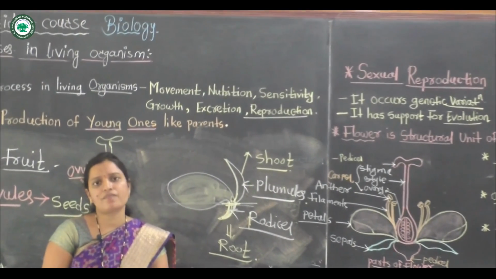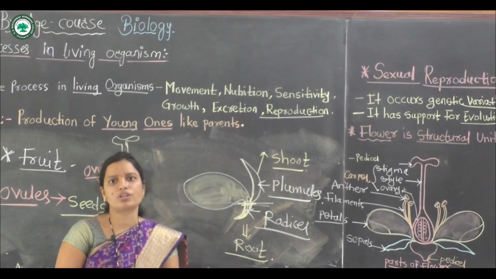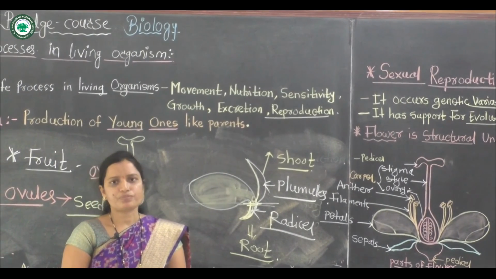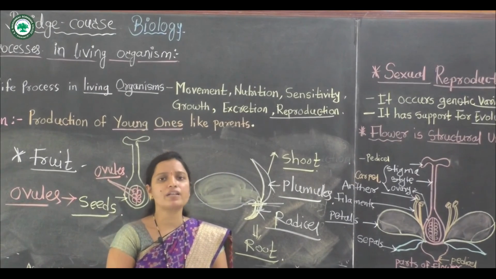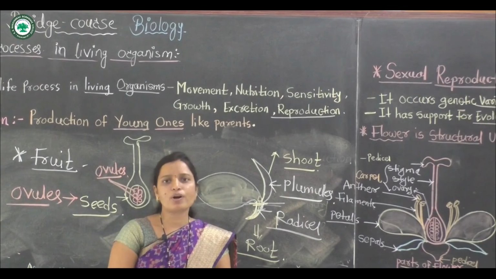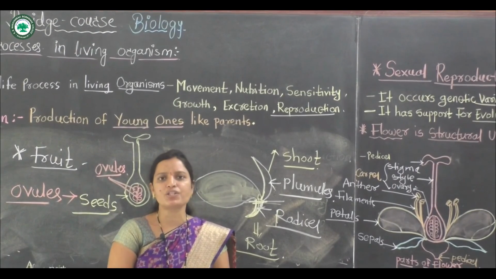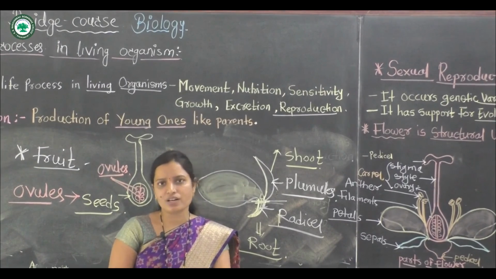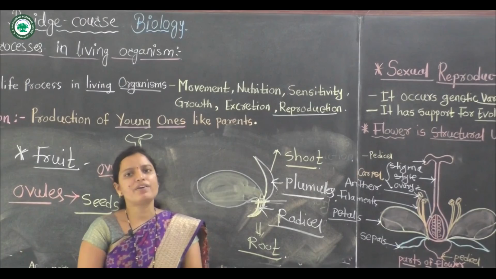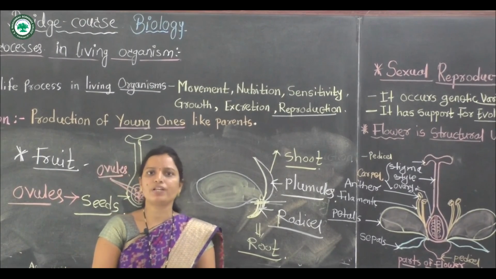In plants, the flower plays a very important role in sexual reproduction, and the flower has male and female whorls that are important for the reproduction process. Next, understand pollination. There is self pollination and cross pollination, and some biotic and abiotic agents are important for pollination.